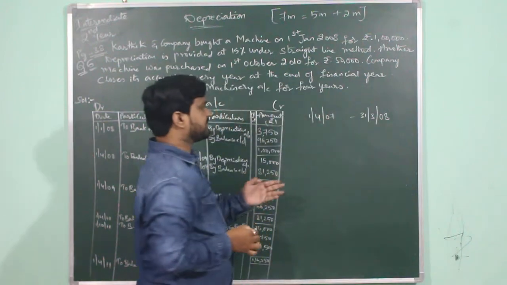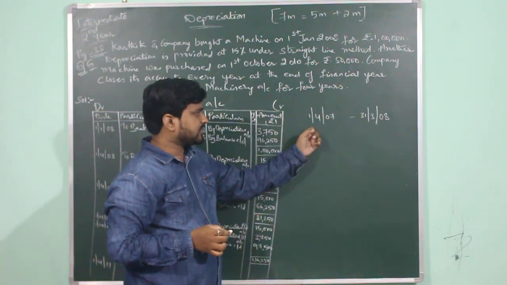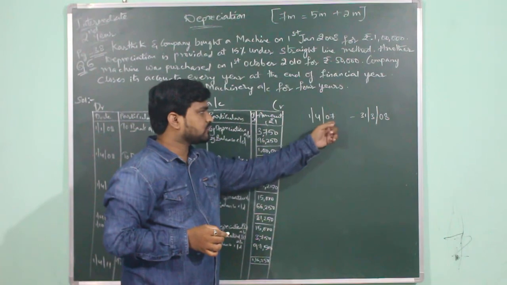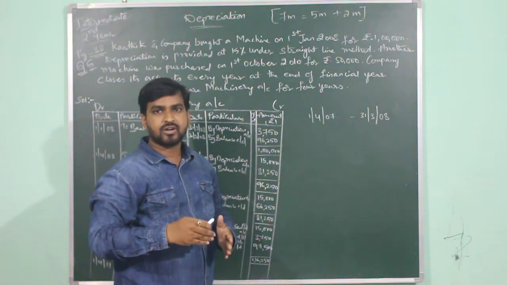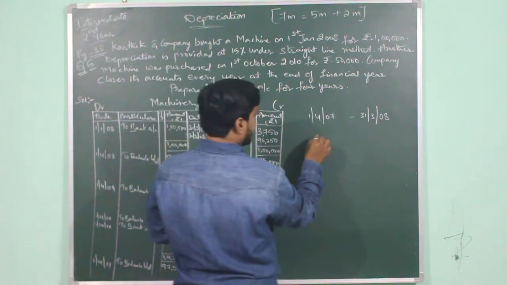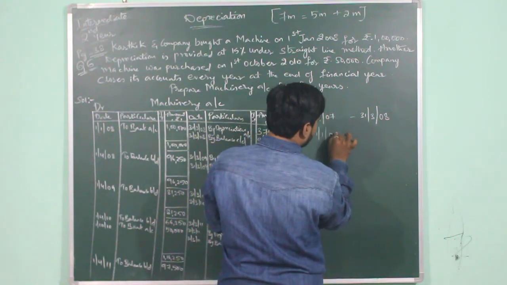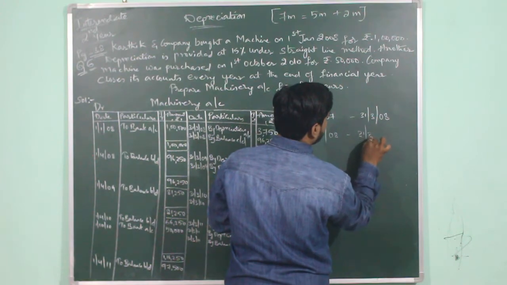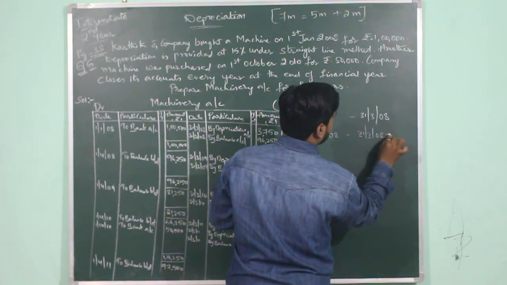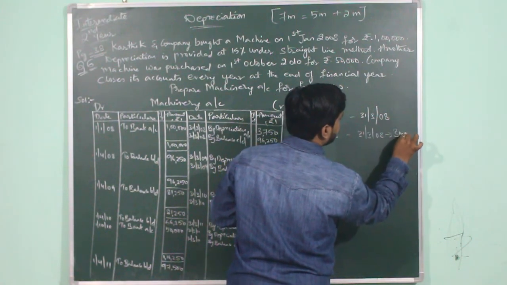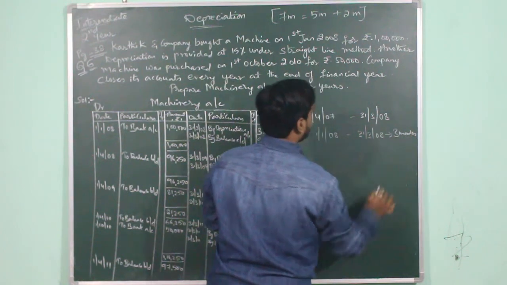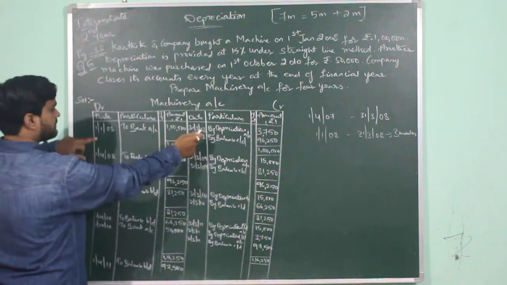So we are not purchasing the asset at the beginning of the year, that is on 1st April. We are purchasing the asset on 1st January 2008. So for the first year, the period will be taken as from 1st January 2008 to 31st March 2008. So the calculation here will be only for 3 months. So here depreciation will be provided only for 3 months.